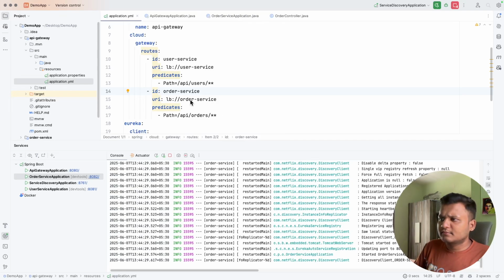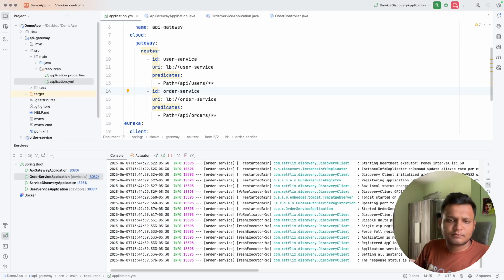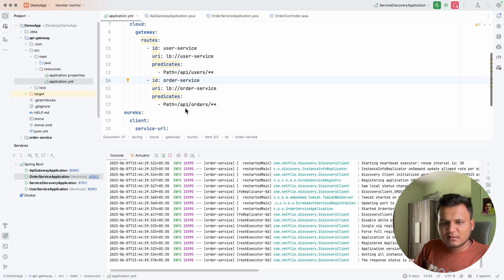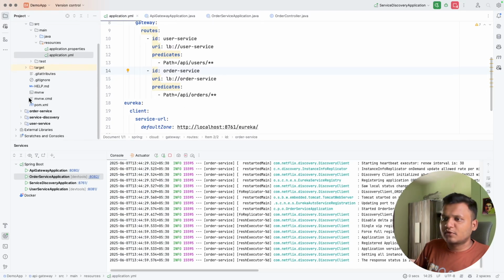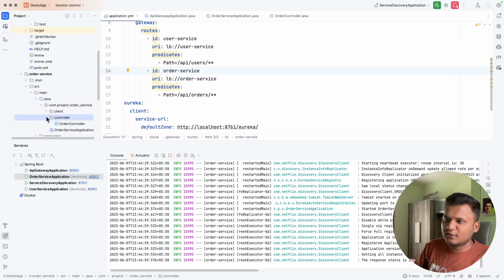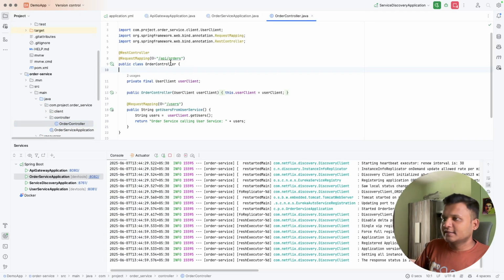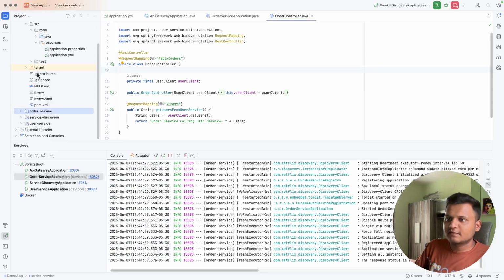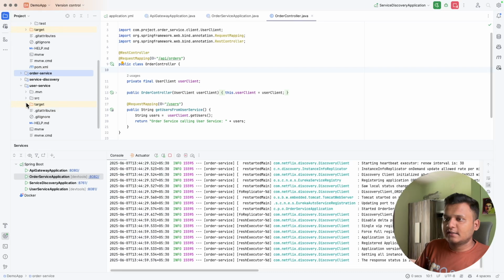Yeah, I mean, I think I'm doing everything properly only. I don't find any mistake here. I just need to cross check whether the endpoints are perfectly set or not. The controller I need to check again.